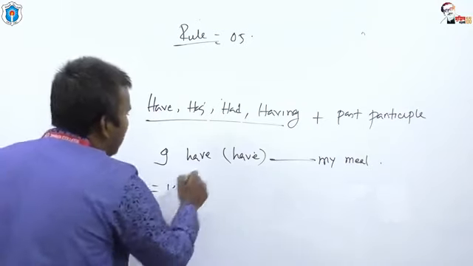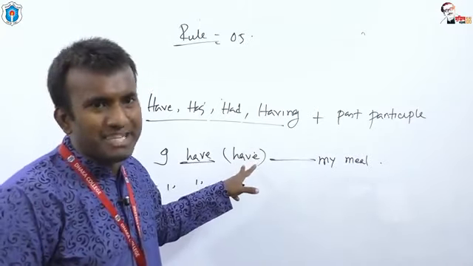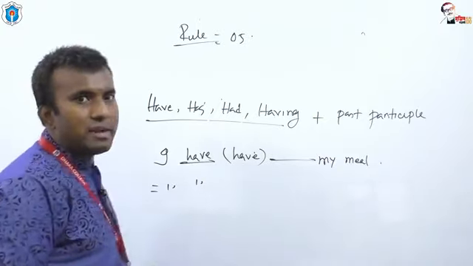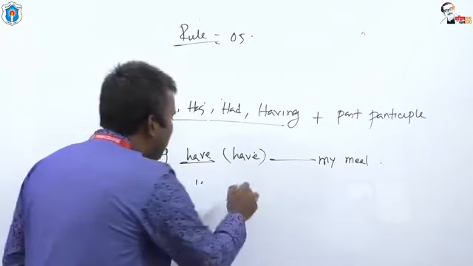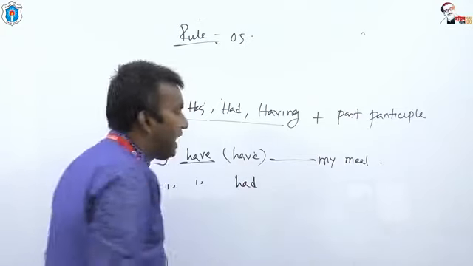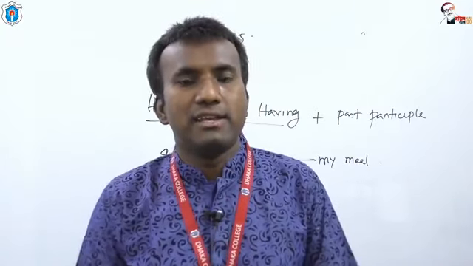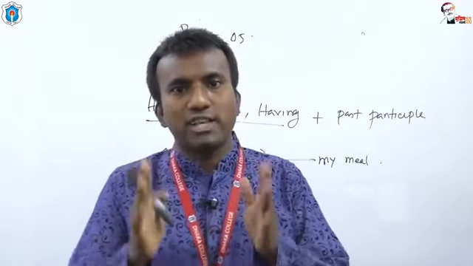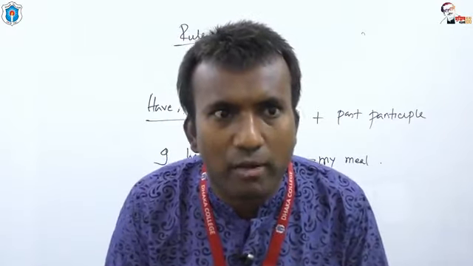I have is the auxiliary, and after the auxiliary verb we have to put the past participle of the main verb. And what is the past participle form? The past participle form of the main verb is had. So what is the answer? I have had my meal. Is it clear to you? So we have learned that after have, has, had or having, we have to put the past participle form of the main verb.